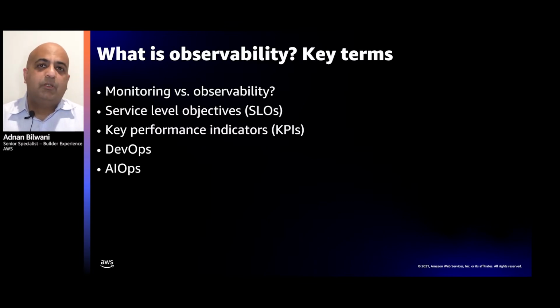And then last but not least, let's talk about AIOps, or next-gen DevOps. It's a relatively recent term, but it's all about how to apply machine learning to your operations to find issues or to resolve problems as they come up. The main goal from an observability standpoint for AIOps or next-gen DevOps is, how can I find issues before they happen, or how can I find issues I may not even be looking for?